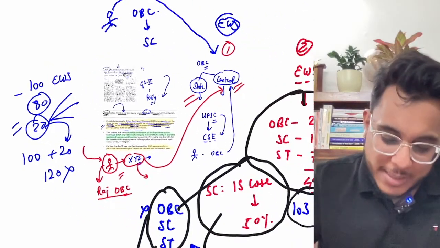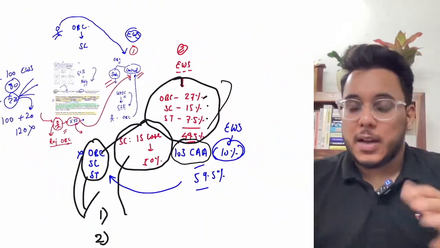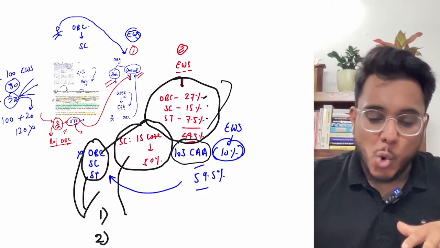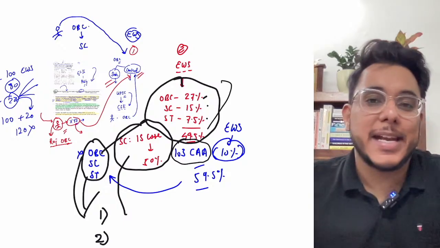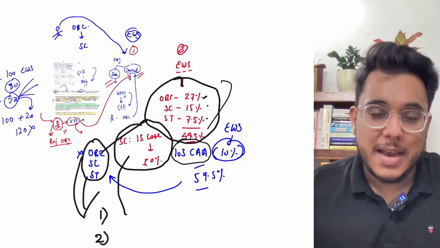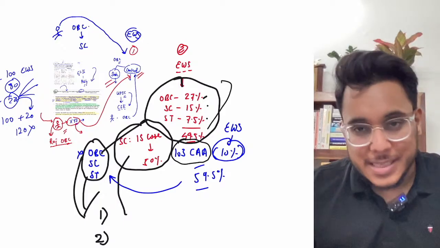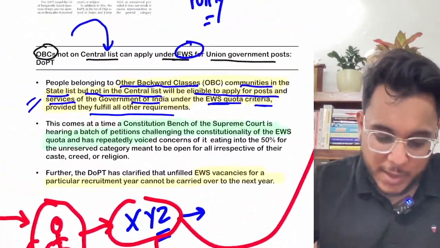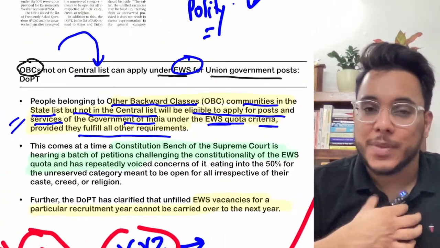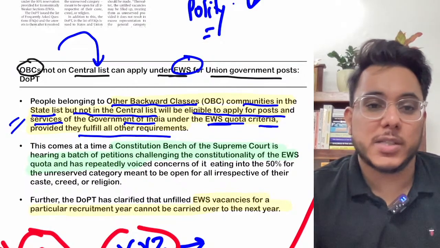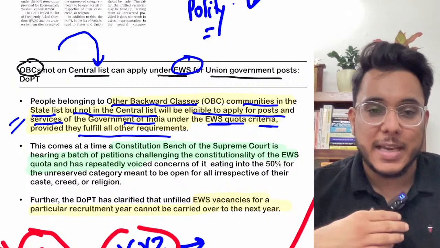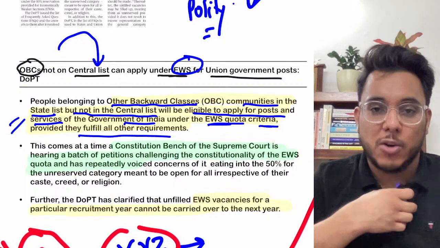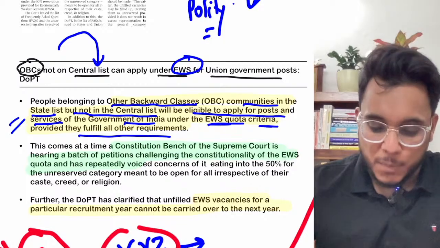Okay, now you see, you don't need to go too much into the detail in these kinds of things. Just as the EWS controversy is going on, the concept that we discussed, the starting 4 lines, is the thing you need to focus more upon. More technicalities, a lot more nitty-gritties, are actually not needed for the sake of your examination. Okay, now moving to the next article.